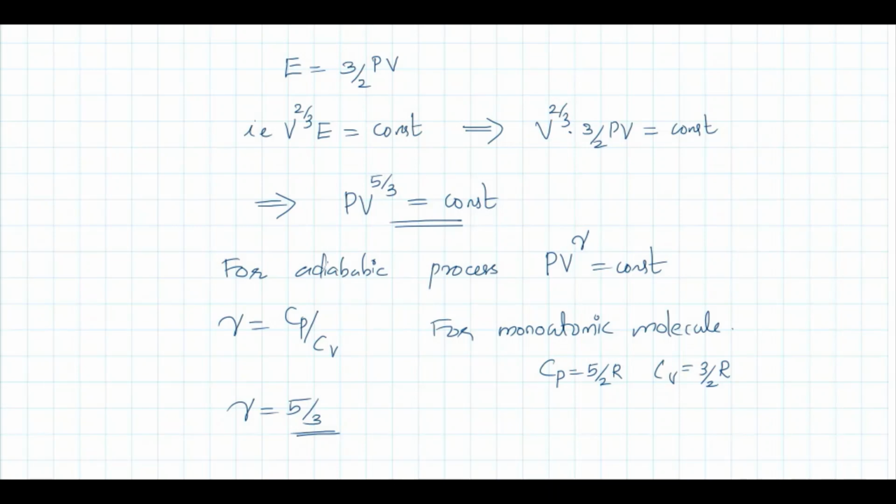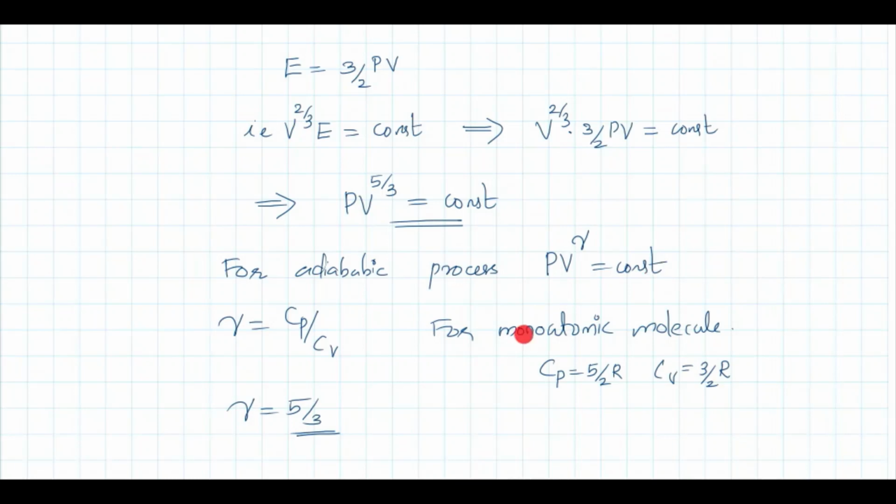It is 2 by 3 plus 1. What is V raised to 2 by 3? This is V raised to 1. So V raised to 5 by 3. PV raised to 5 by 3 is a constant. So for an adiabatic process, we already knew the relation PV raised to gamma is a constant.